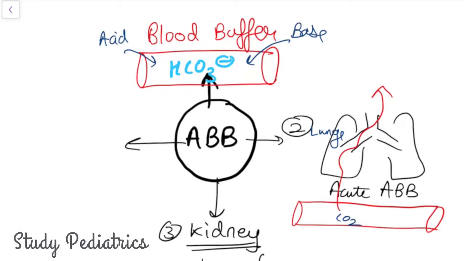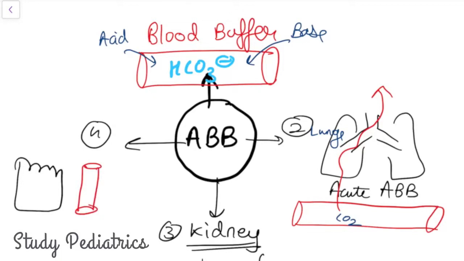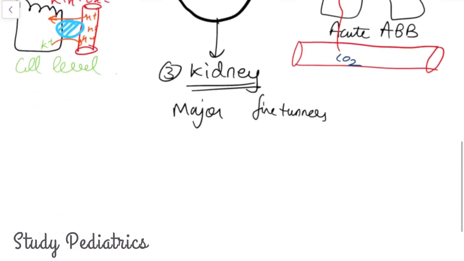The fourth mechanism is at the cell. Suppose this is a cell, and here is the blood vessel, and this is a channel which we all know, the potassium hydrogen exchanger. Now what happens is, when the level of hydrogen increases in the blood, the cell tries to compensate by taking the hydrogen and in return giving potassium ion. Now this is at the cell level. Now let's go ahead and see what the pH changes cause.